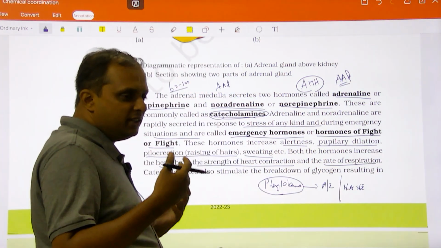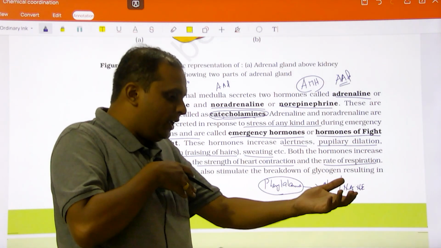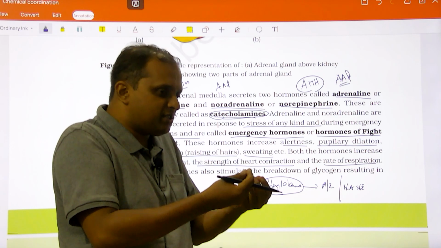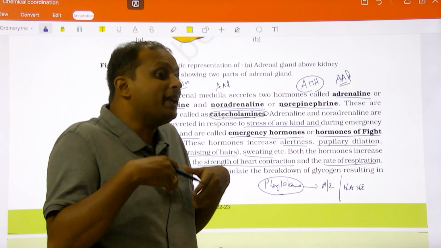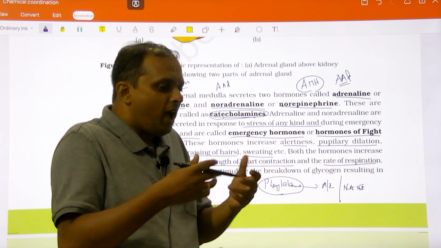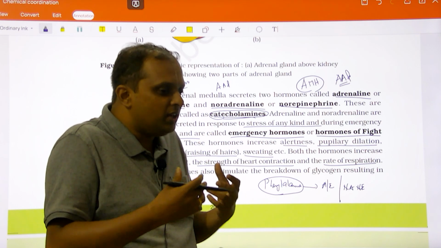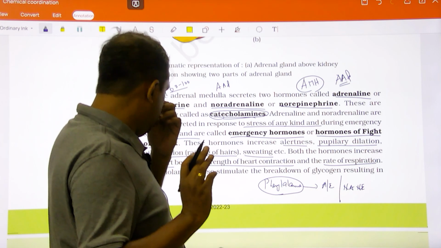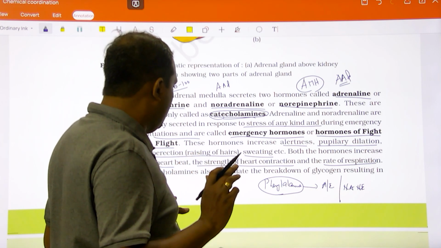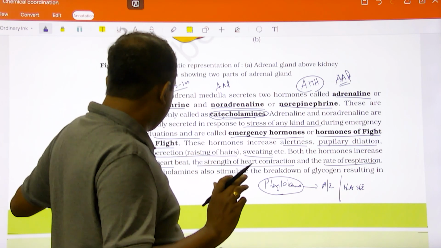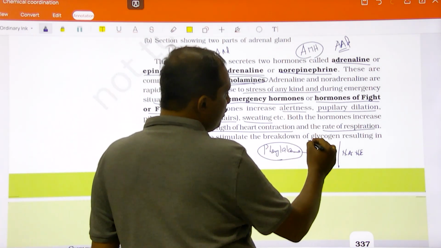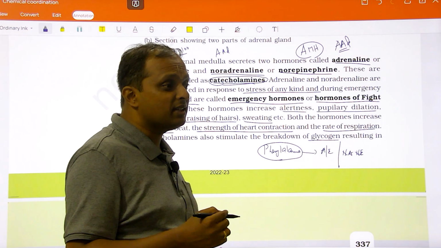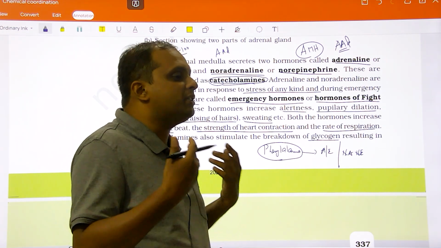So when the respiration increases, when the heart rate increases, each and every cell will get increased supply of blood. So more food is given, more oxygen is given, so more energy is being liberated, and the person during the emergency will get more energy. Clear? And catechol elements also stimulate the breakdown of glycogen. See, you know that the excess glucose in a person will get stored as glycogen. Oxygen you can increase by breathing.